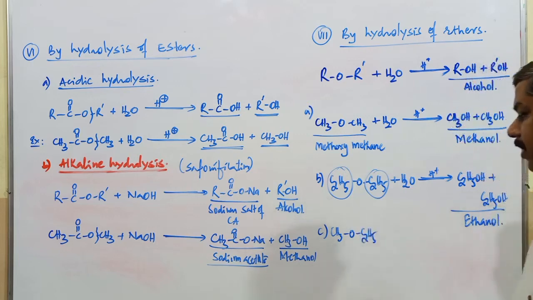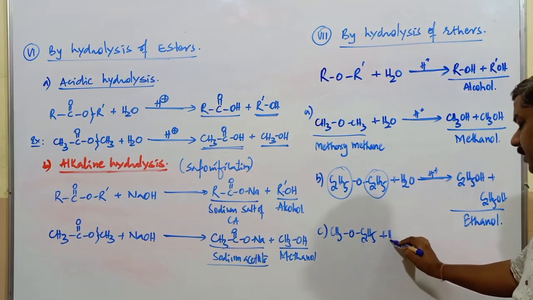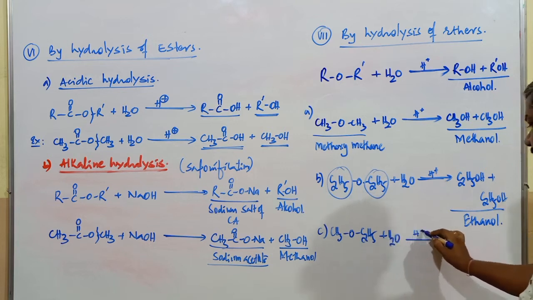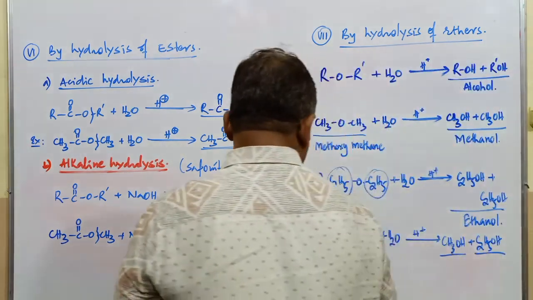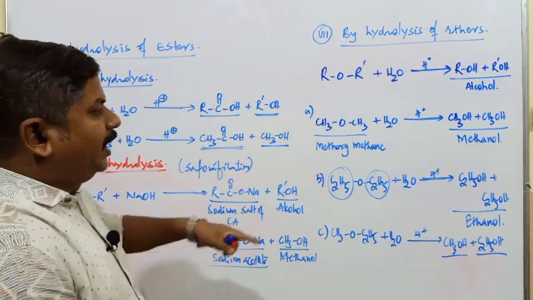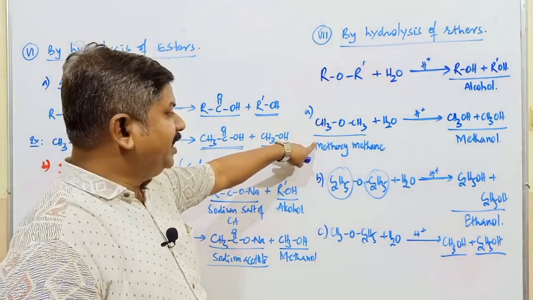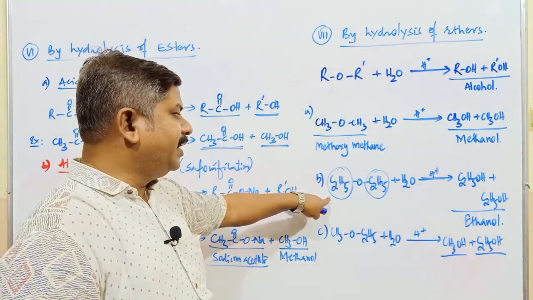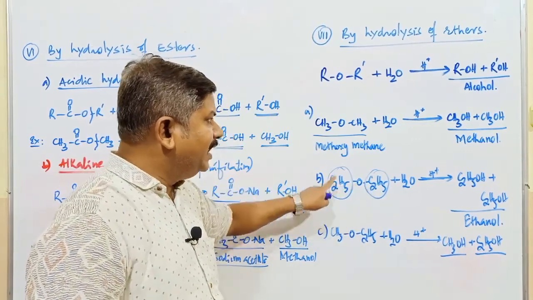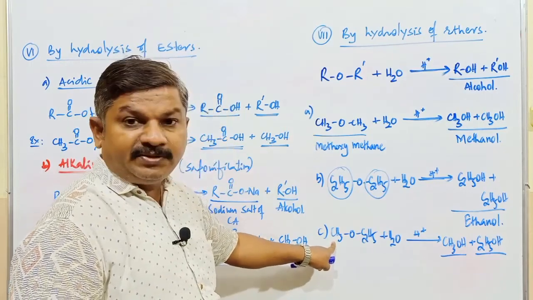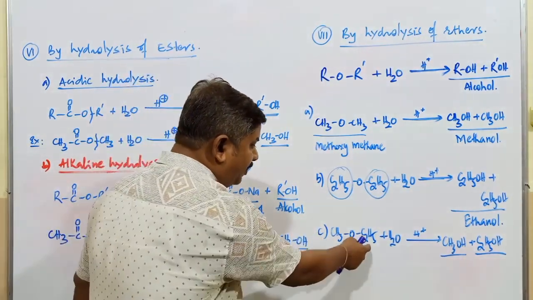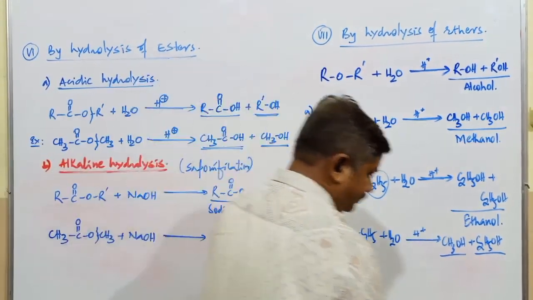CH3OC2H5, one compound containing two different alkyl groups, plus water in presence of acid. One alcohol is CH3OH. What is another alcohol? C2H5OH. Methanol and ethanol are the two products because of two different types of alkyl groups. IUPAC name of this one is what? Methoxymethane. What's the IUPAC name here? Ethoxyethane. Common name here is diethyl ether. What's the common name of this compound? Dimethyl ether. What is the IUPAC name of this one? Methoxyethane. And the common name is ethyl methyl ether.